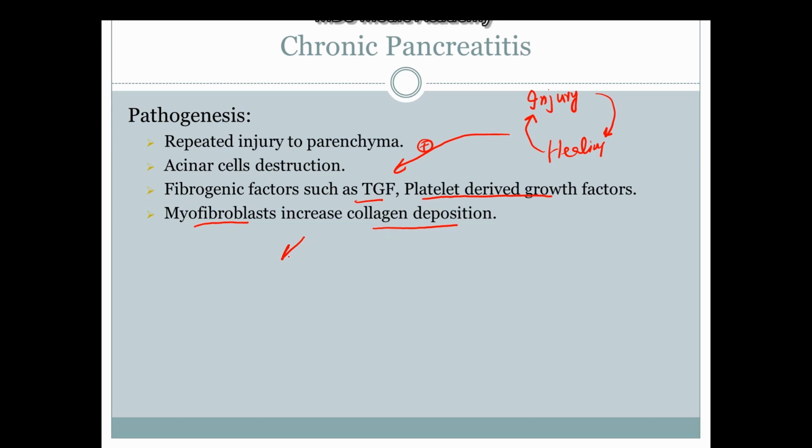So as a result, there are two things. The first thing is that there is fibrosis, and the second one is acinar cell destruction. So both of these processes are going on hand in hand, resulting in decreased functionality of the pancreas. In the late stage of the disease, the islets of Langerhans also get involved.